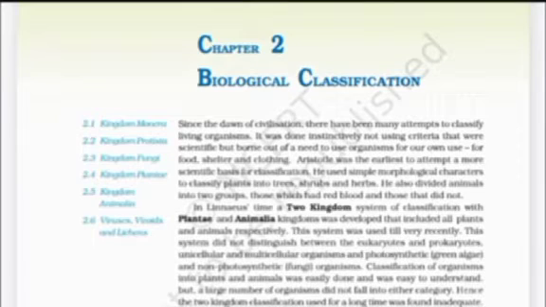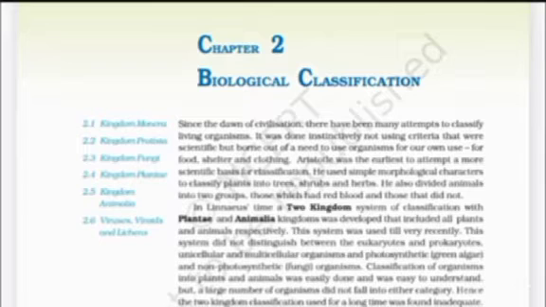Instinctively, not using criteria that were scientific but born out of a need to use organisms for our own use, for food, shelter, and clothing. Aristotle was the earliest to attempt a more scientific basis for classification. He used simple morphological characters to classify plants into trees, shrubs, and herbs. He also divided animals into two groups, those which had red blood and those that did not.